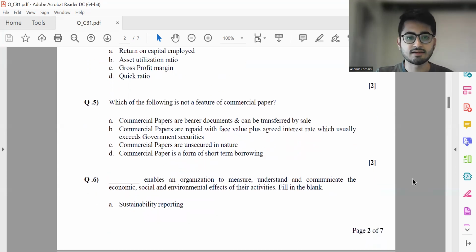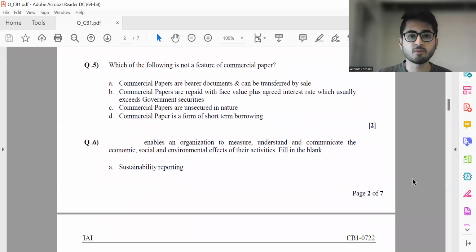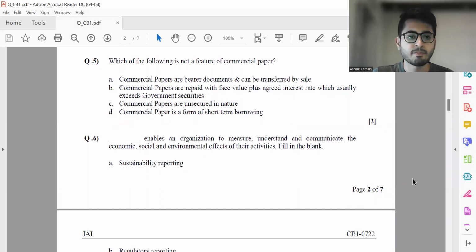Next, question 6. It's basically sustainability reporting, which enables an organization to measure, understand, and communicate the economic, social, and environmental effects of their activities. It's directly coming from the material itself.